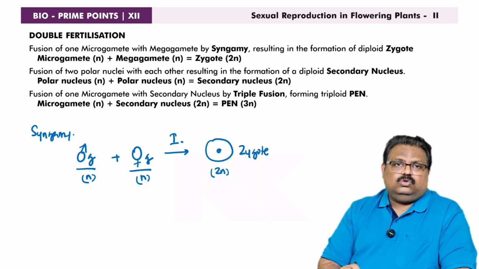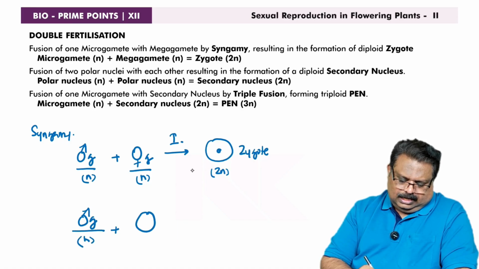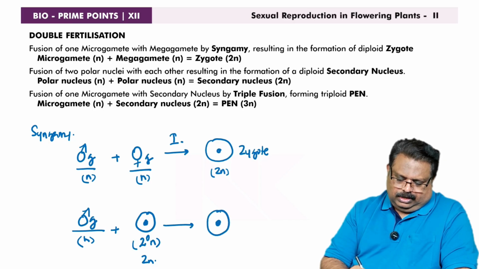Inside the pollen grain, there are 2 male gametes, 2 microgametes. Then another male gamete, a haploid microgamete, fuses with the secondary nucleus. The secondary nucleus is diploid, producing a triploid cell.